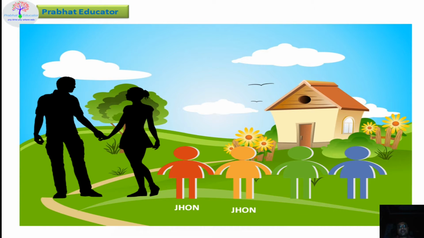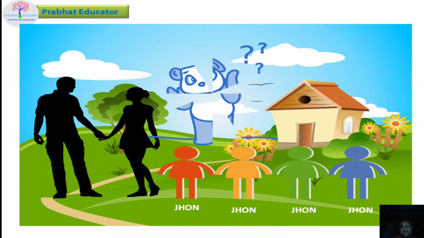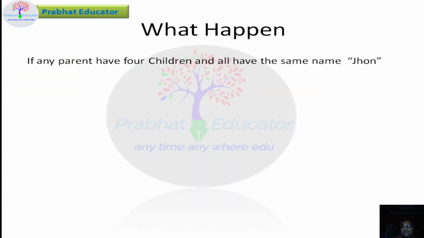Again John. Now it is very conflicting how you manage this, and very irritating also. In one house, with one parent, they have 4 children, and all are named John. So what happens then? It will create a conflict.